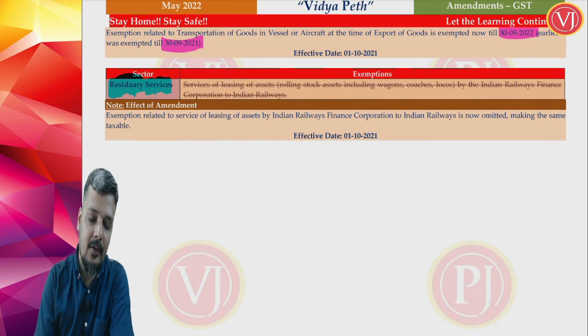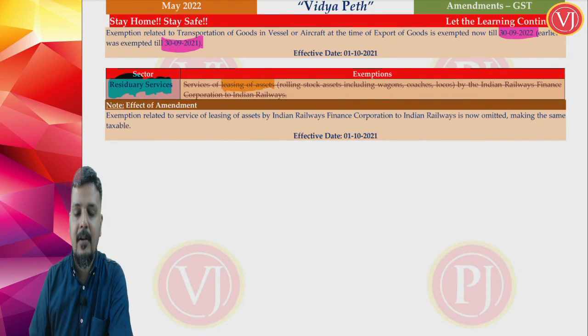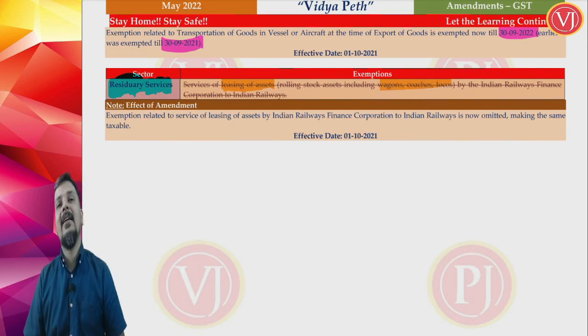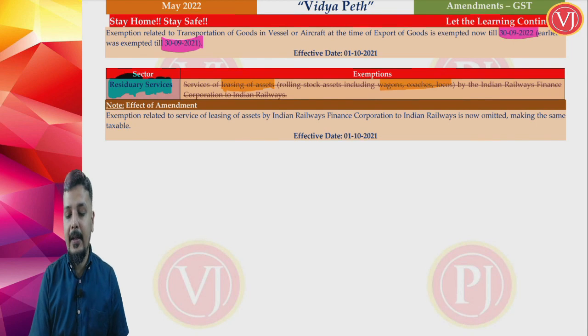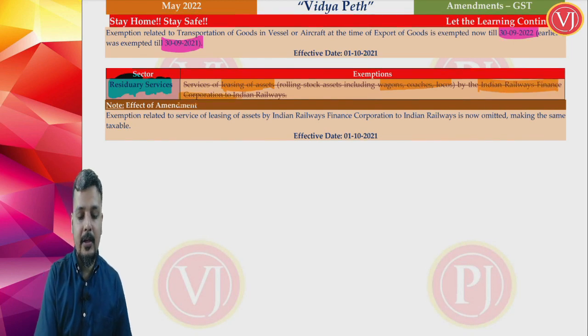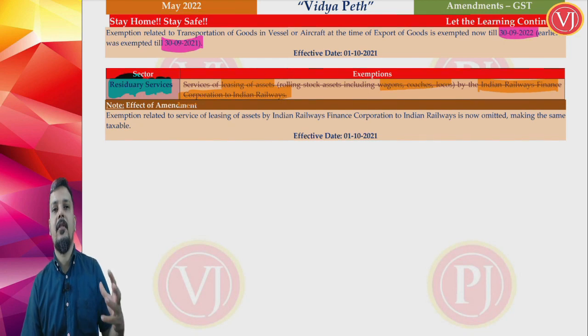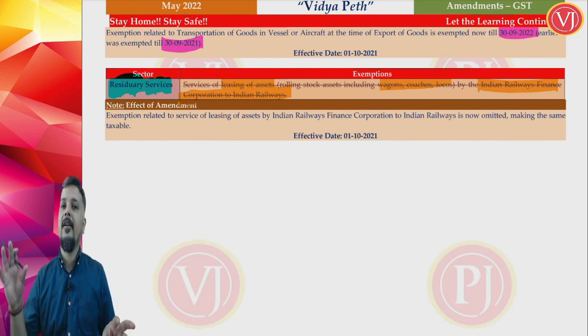Earlier when you talk about service by way of leasing of assets, whether it is rolling stock assets including wagons, coaches, locos. So leasing of assets belonging to Indian Railway Finance Corporation to Indian Railways. So Indian Railways Finance Corporation is a separate entity, Indian Railways is a separate entity.